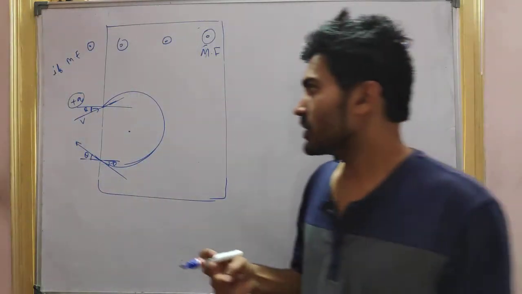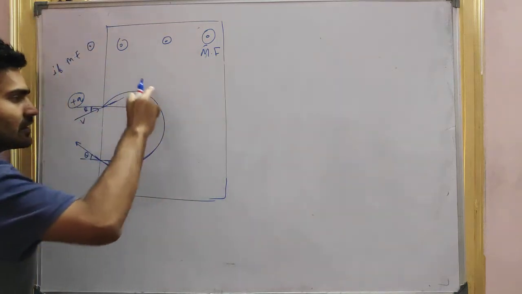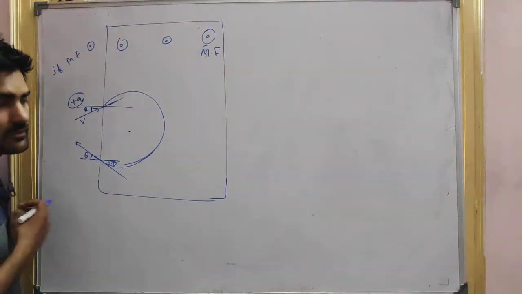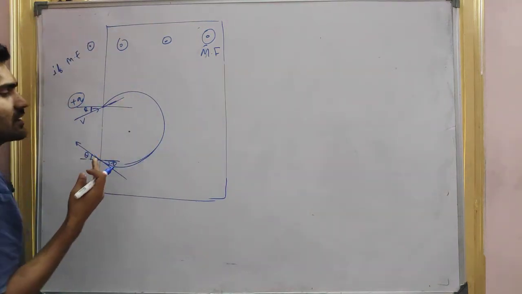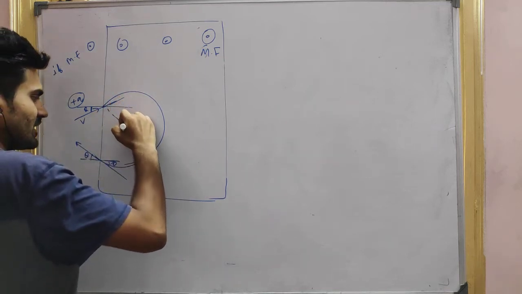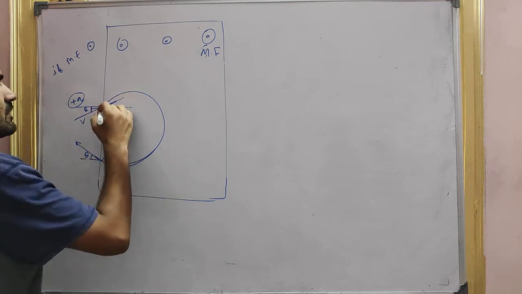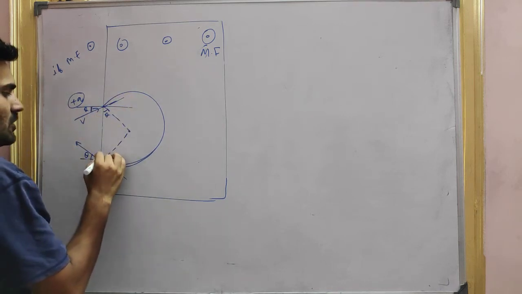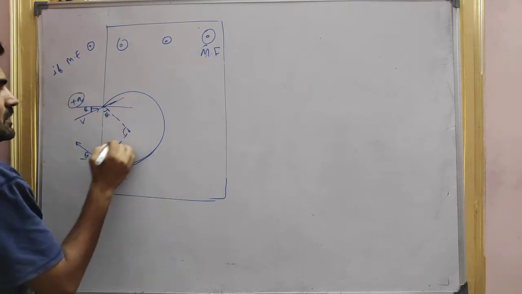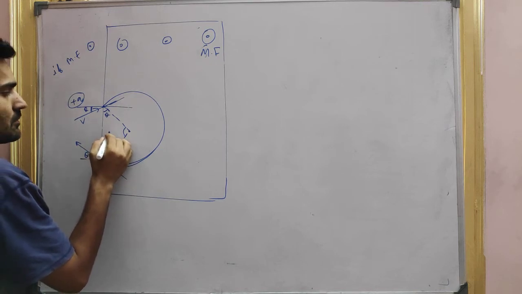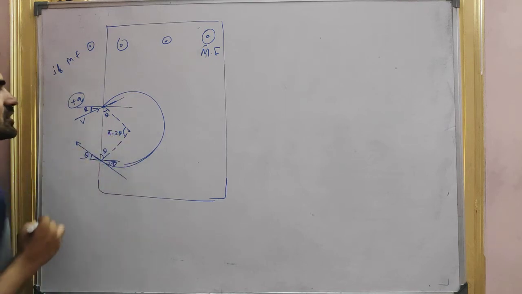Yes, now because it will cover more of the circle here. So what is this angle, guys? I think it will be theta only. So it will be pi minus 2 theta, right?